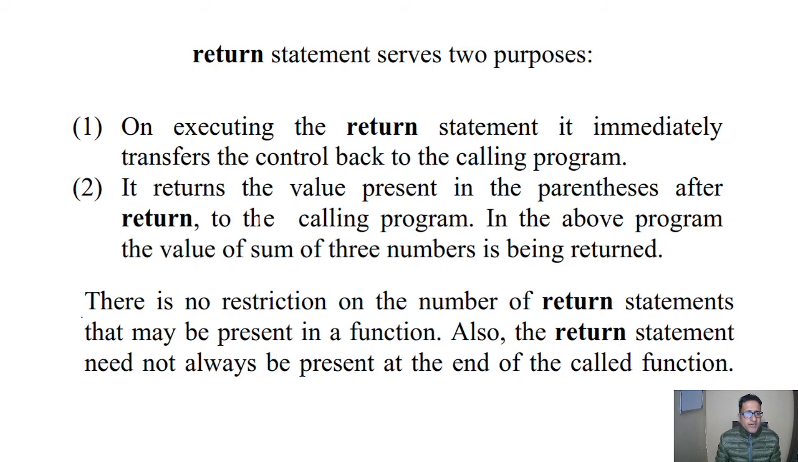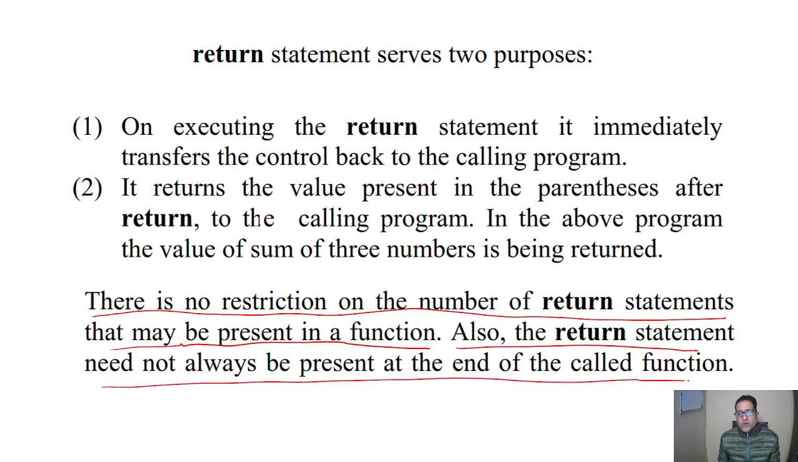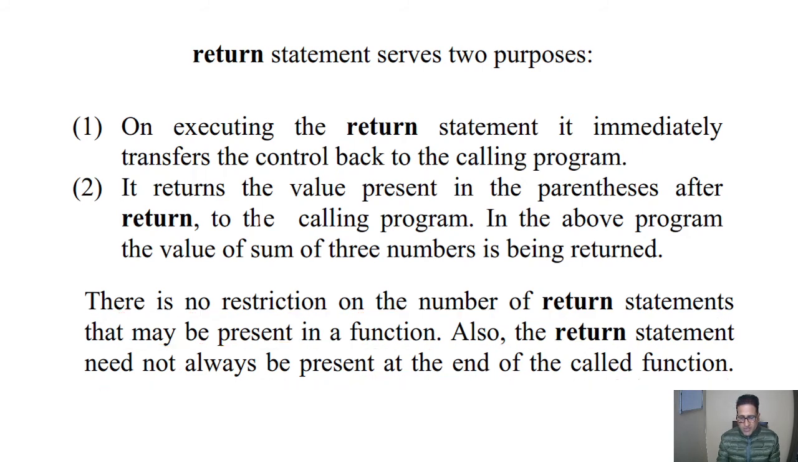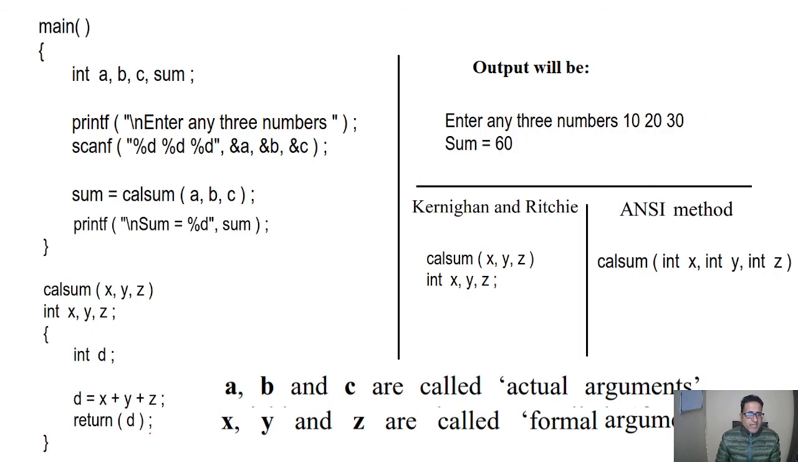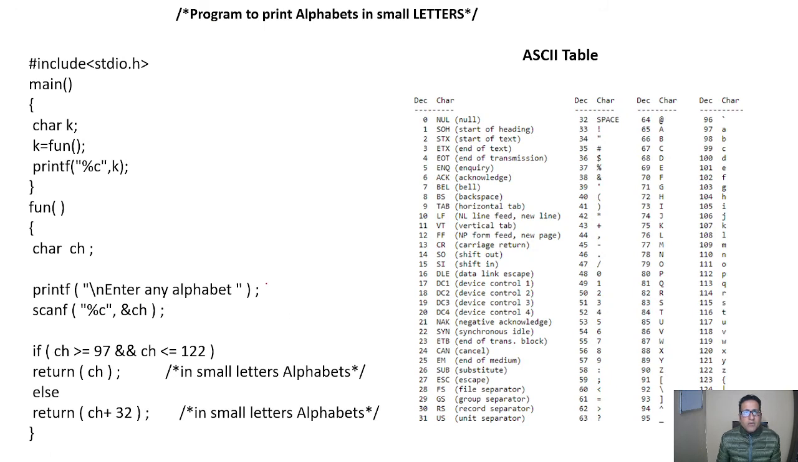And the next point is there is no restriction on the number of return statements. It can be one, two, thrice, or many times in a single function. Also, the return statement need not always be present at the end of the function. It is not necessary that it will come before the closing brace of the function. So let's have a look at some examples.